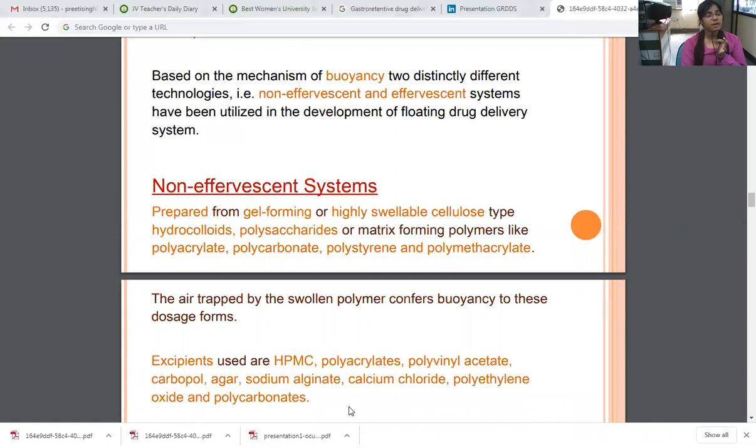Non-effervescent system is prepared from gel forming or highly soluble cellulose type hydrocolloids and polysaccharides, or matrix forming polymers like polyacrylate, polycarbonate, polystyrene and polymethacrylate. The air trapped by the swollen polymer confers buoyancy to these dosage forms. The excipients used are HPMC, polyacrylates, polyvinyl acetate, carbopol, agar, sodium alginate, calcium chloride, polyethylene oxide and polycarbonates.